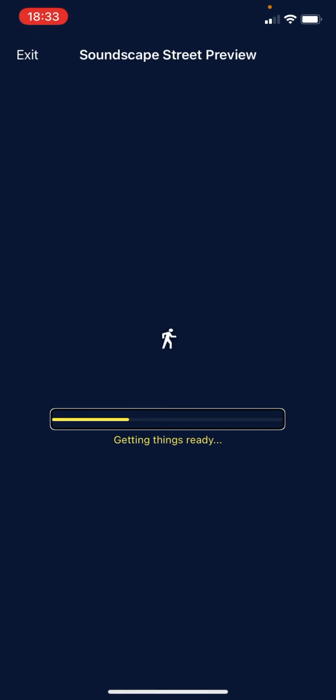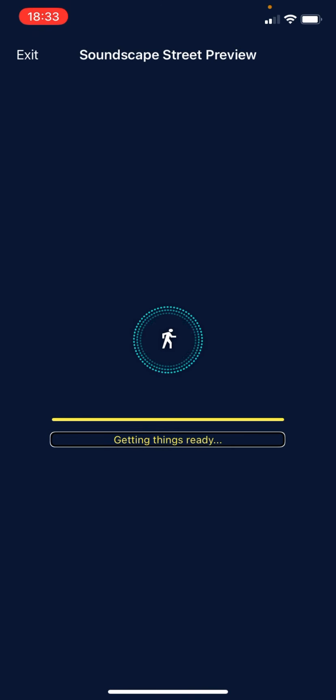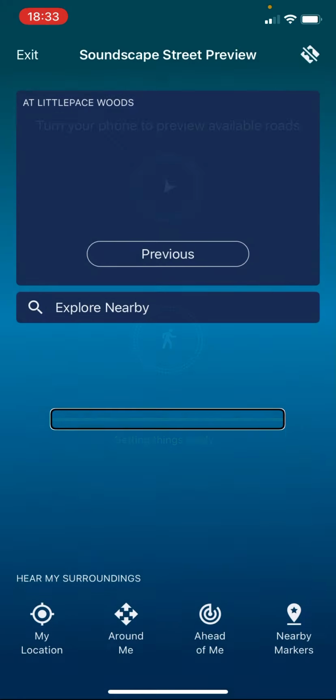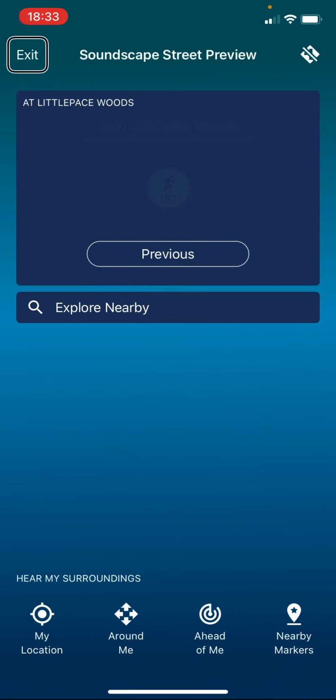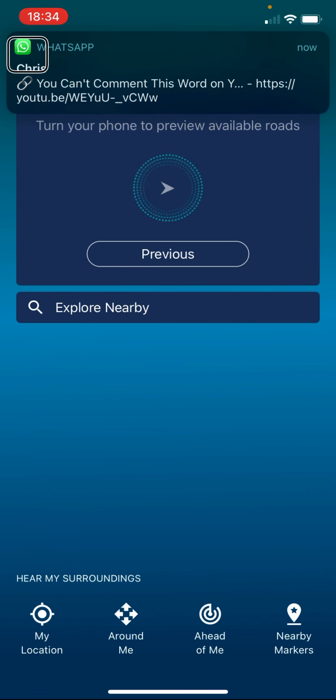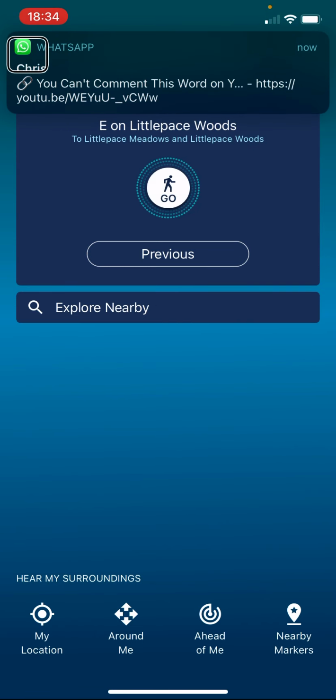Progress, 0%. Getting things ready. Starting street preview at Little Pace Woods. Park close by. Turn your phone to preview available roads. Little Pace Woods, heading south. Exit button. Little Pace Woods, heading south. And Little Pace Woods, heading north. As I turn, it tells me Little Pace Woods, heading north, where I am heading. Little Pace Woods, heading east.